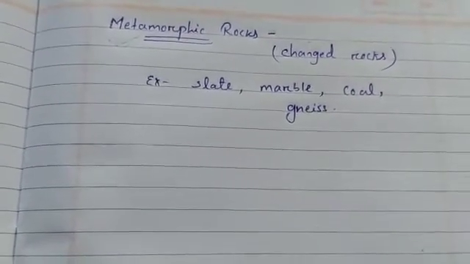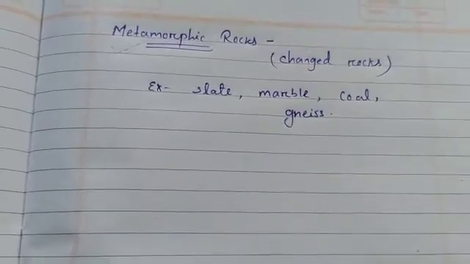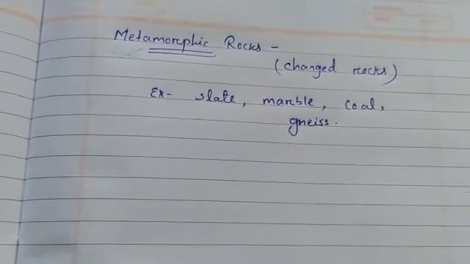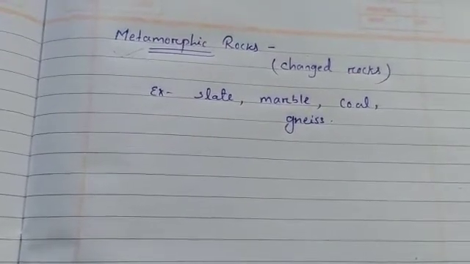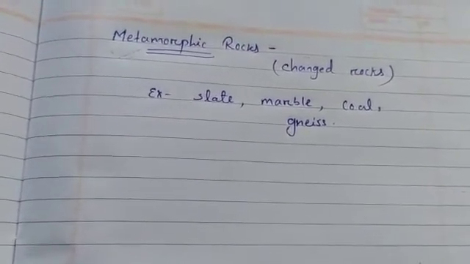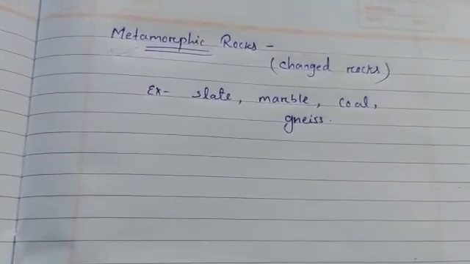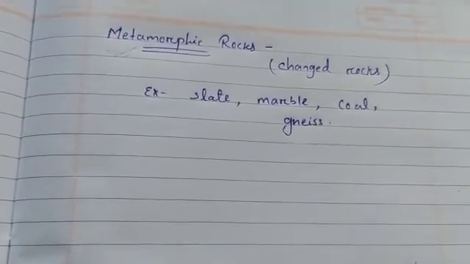Slate is a dark gray and shiny rock, and it splits easily into thin slices. It is used as a roofing material or chalkboard surface. So we can use it as a roofing material, and we also use slate as a chalkboard surface.